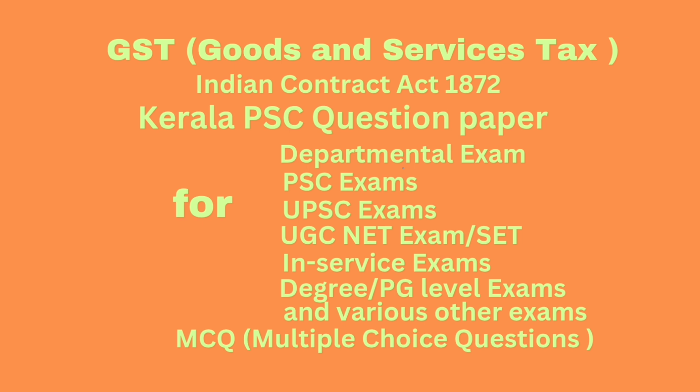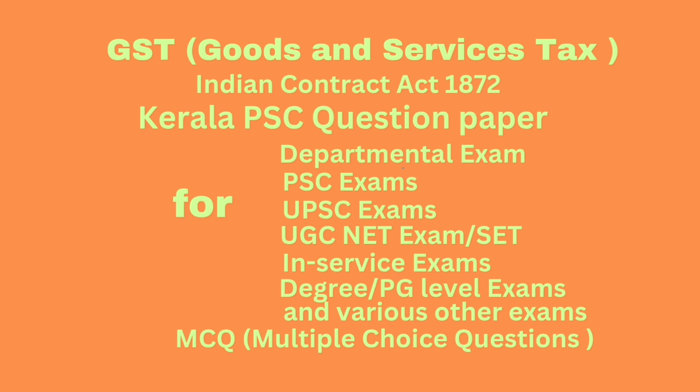Question number 94. Which of the following supplies have been notified as deemed export? Option A, supply of goods by the registered person against advance authorization, AA. Option B, supply of capital goods by the registered person against export promotion capital goods authorization, EPCG.